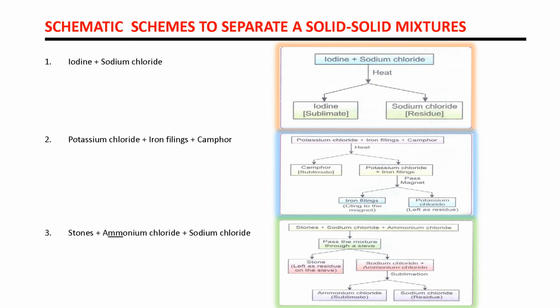All of you know a very important point: the sublimates are like ammonium chloride, camphor, iodine. All these are sublimates. So when there is a sublimate component in a mixture, we always use the method of sublimation to separate it. So this is very important.